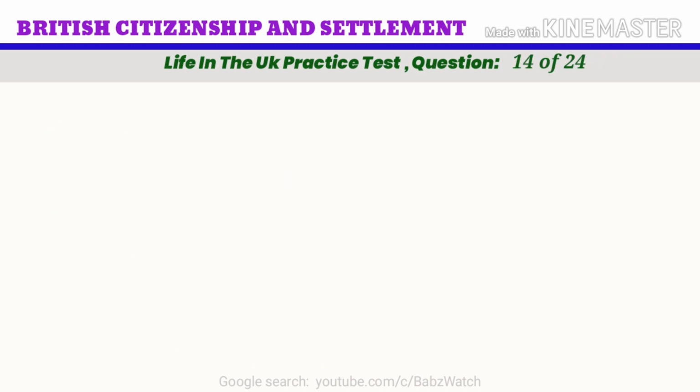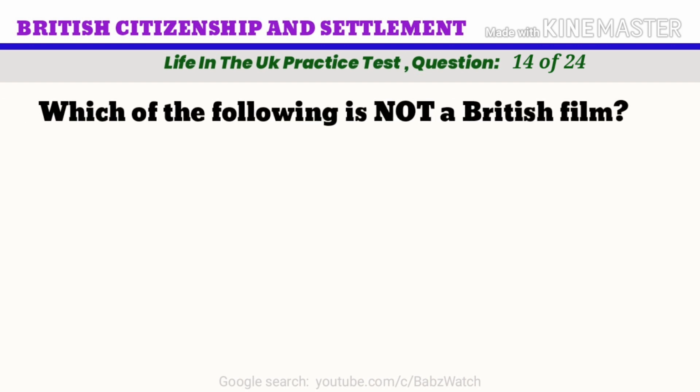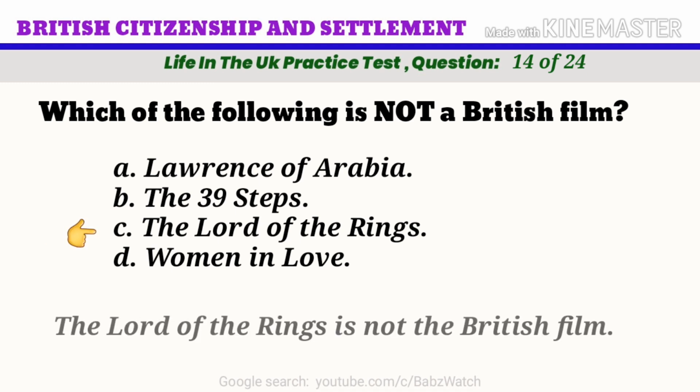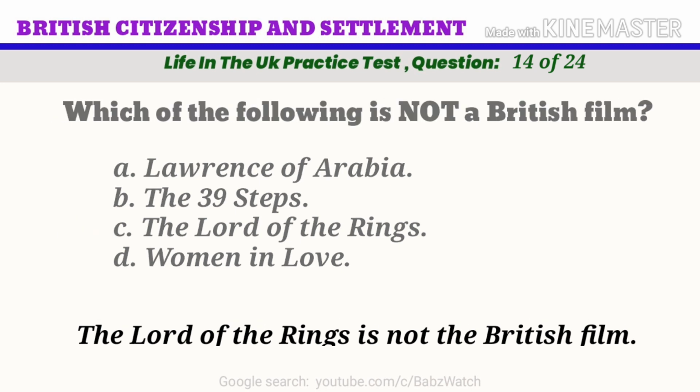Life in the UK practice test. Question 14 of 24. Which of the following is not a British film? A. Lawrence of Arabia. B. The 39 Steps. C. The Lord of the Rings. D. Women in Love. The correct answer is C. The Lord of the Rings. The Lord of the Rings is not a British film.